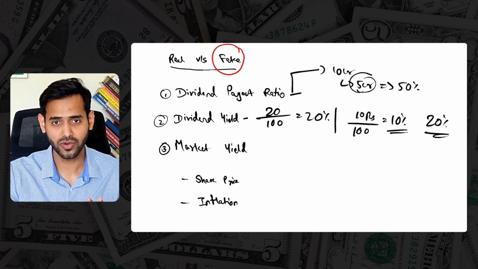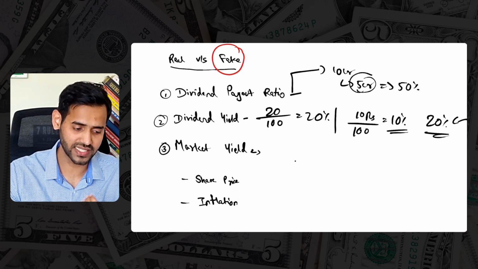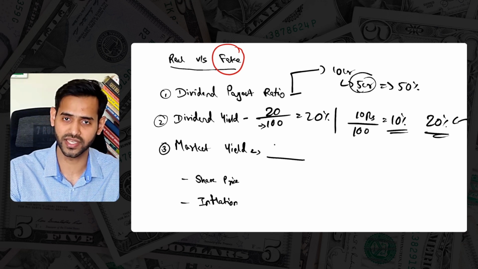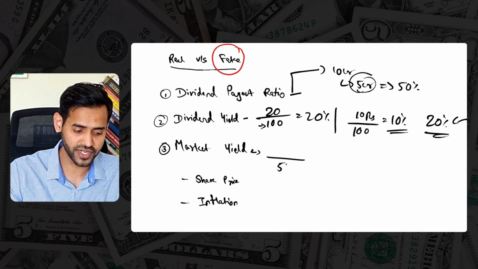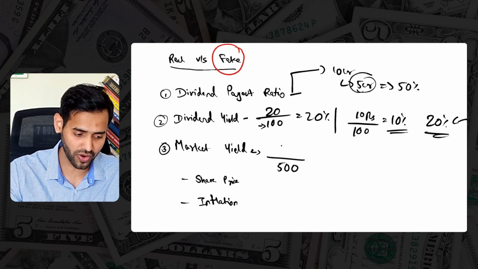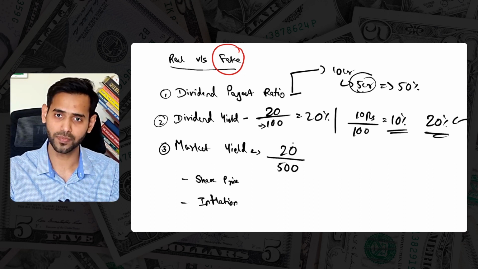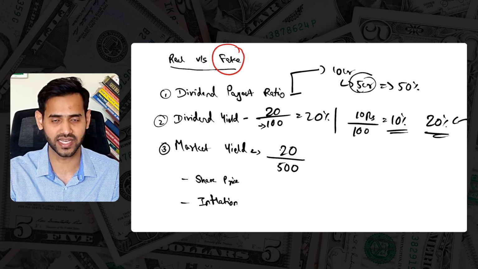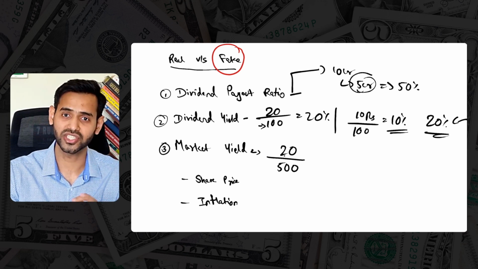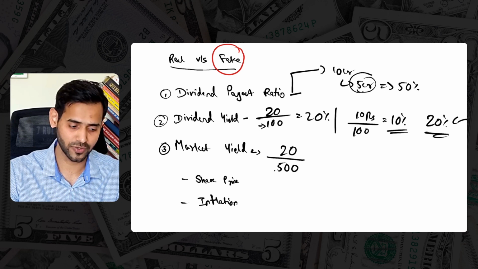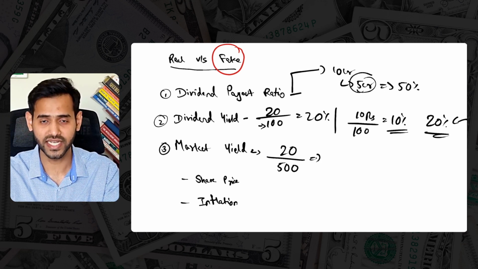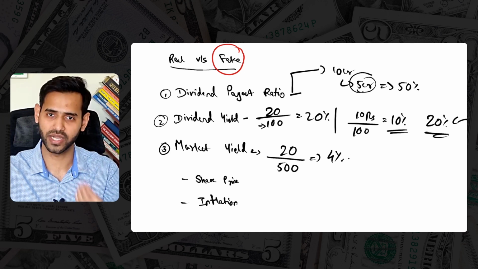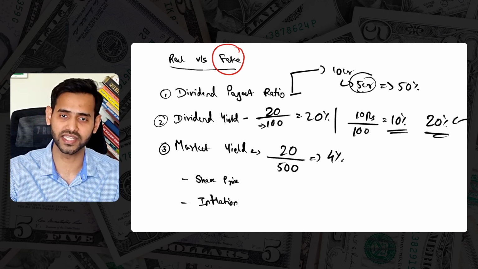Now, what is market yield? You have understood by now the meaning of dividend yield. Market yield simply means that, say this same share which was 100 rupees a year back has now gone to 500 rupees and the company has given a dividend of 20 rupees. The 20 rupees dividend was there in the first year, and the same 20 rupees dividend is there in the second year as well. But the share price now is 500 rupees. This simply means that the dividend yield of the market is 4%. So for you, the dividend yield might be 20%, but for the market, the dividend yield is 5%.